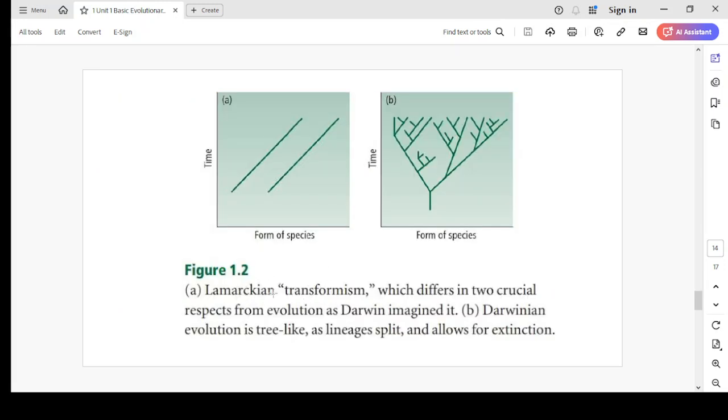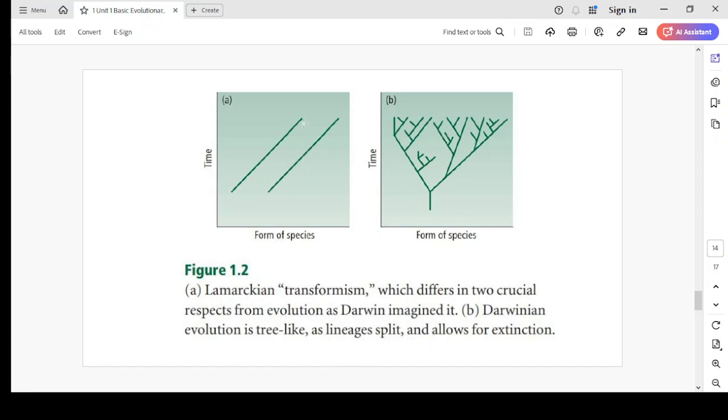So Lamarckian transformism. What is Lamarckian transformism? It differs in two crucial respects from evolution as Darwin imagined it. In the case of Darwin's model, evolution is tree-like. Lineages split, and we can see the different lineages, a split, tree-like, more branching.